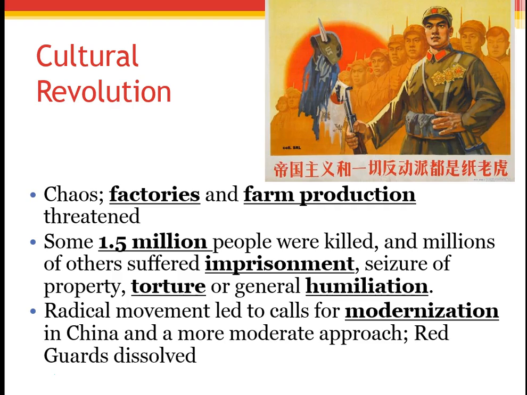And this radical movement led to calls for modernization. They saw this as too much. It was almost backwards or barbaric, and it led to a more moderate approach in the end, and the Red Guards were dissolved. So that's where we're going to stop today. You'll learn more about the Red Guard and the Cultural Revolution, and whether it demonstrates a success or a failure of communism in China, next class.